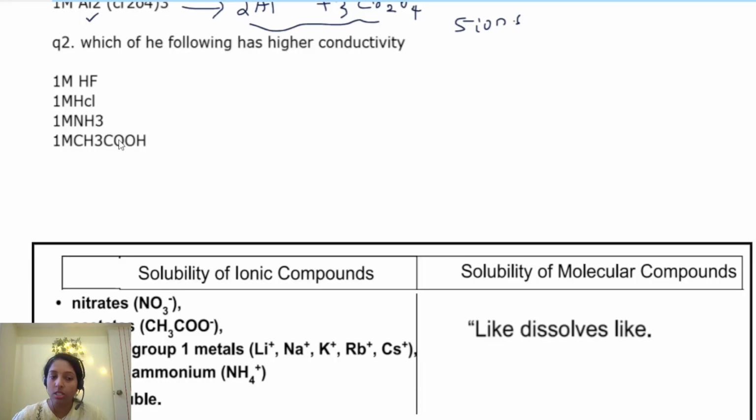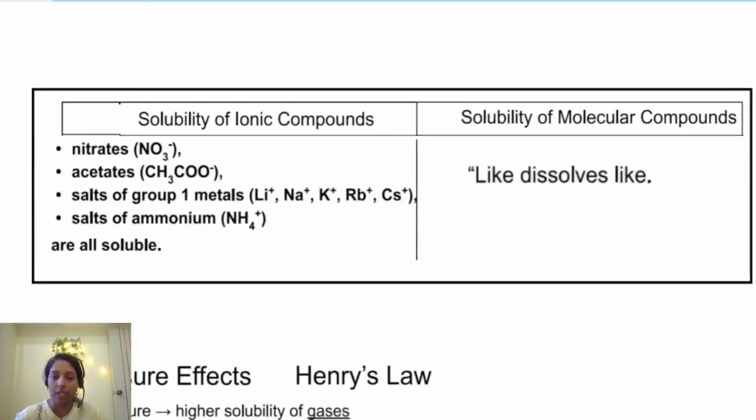HF, HCl, NH3, CH3COOH, all of them are molecular compounds. For molecular compounds, how do you tell? At that time, you can think about the strong acid and strong base concept. HF, as you know, is a weak acid, so that many ions are not produced. HCl, at the same time, is strong, NH3 is a weak base, and CH3COOH is also a weak acid. So definitely you can go with HCl. They may ask this kind of conductivity question.